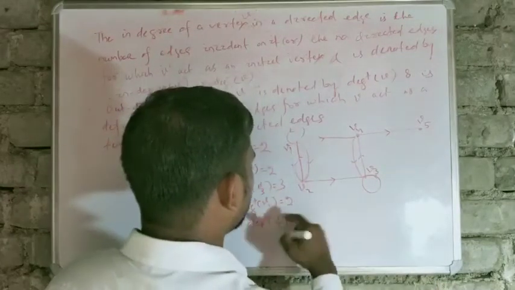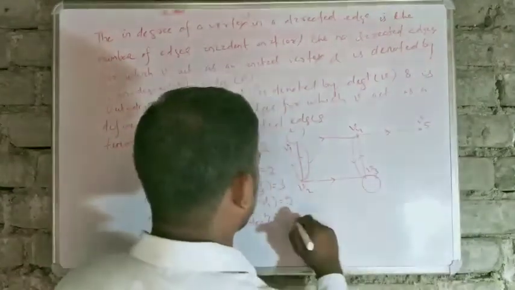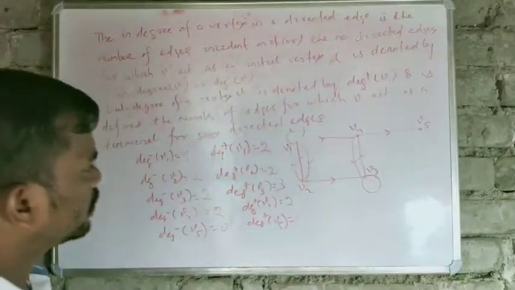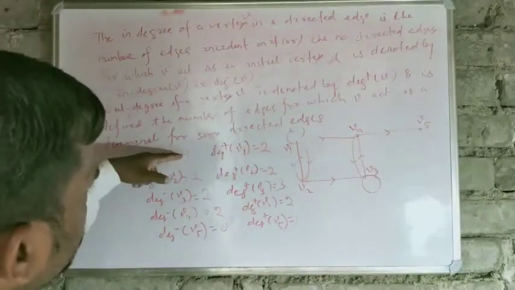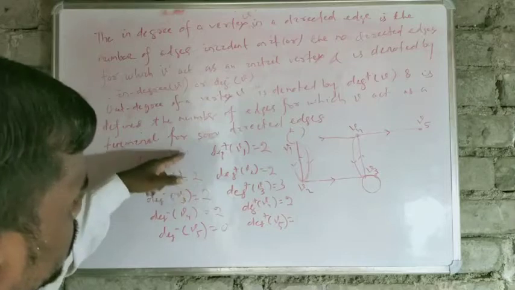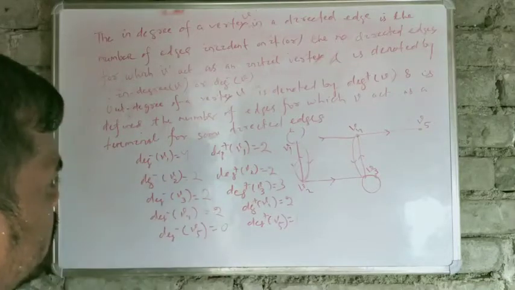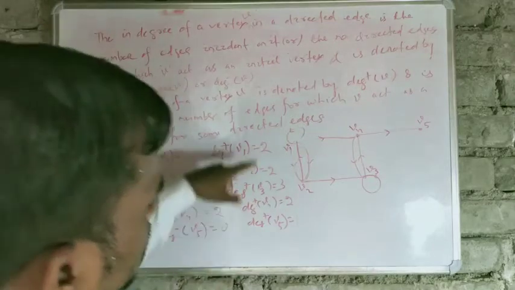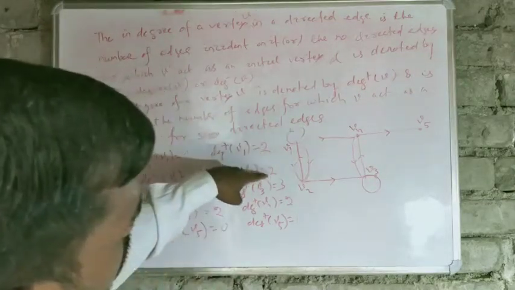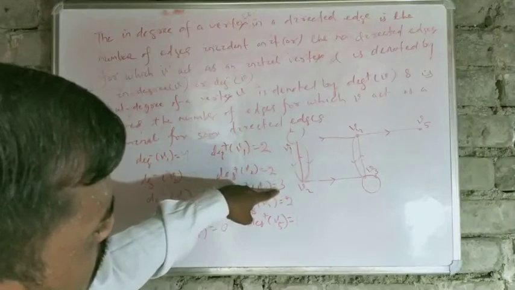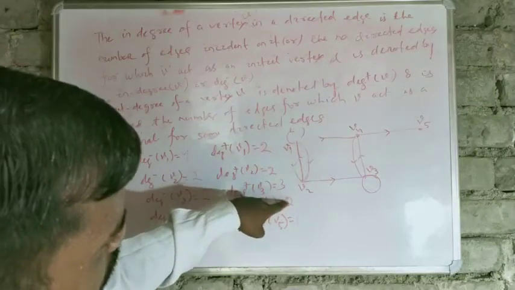Okay, similarly for V5, this is 1. Okay, so if you add this, 4 plus 2 is 6, plus 2 is 8, plus 2 is 10. Okay, this is 10. Similarly this one, 2 plus 2 is 4, 4 plus 3 is 7, 7 plus 2 is 9, 9 plus 1 is 10.